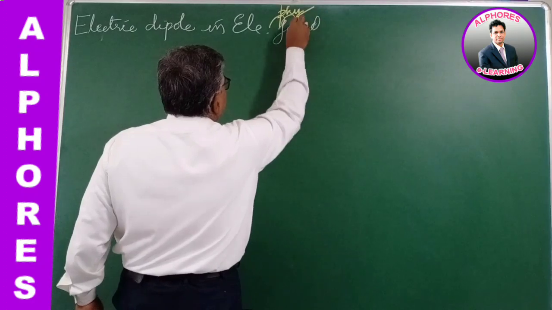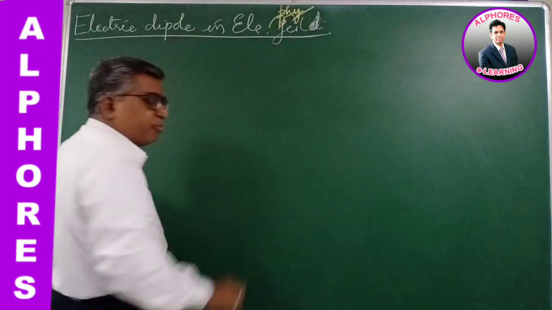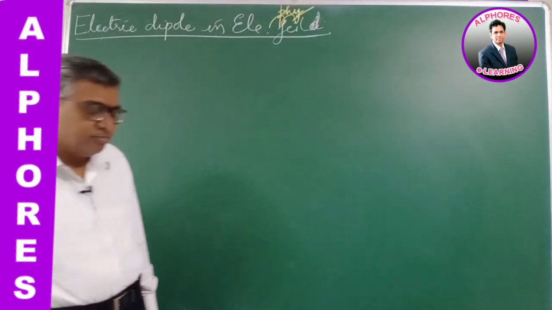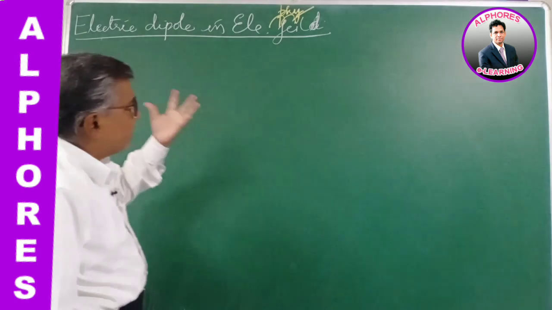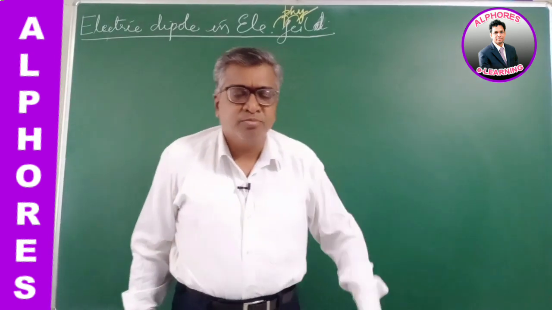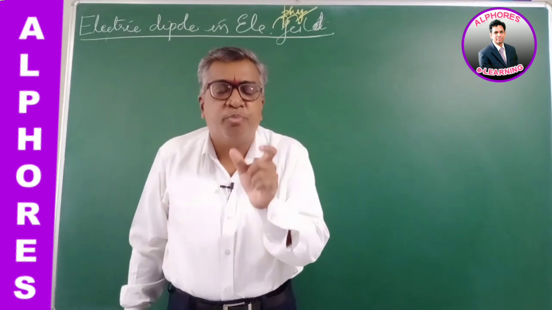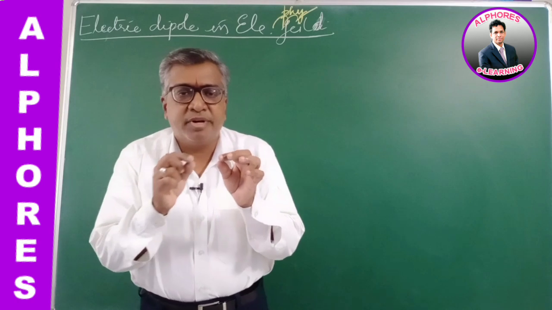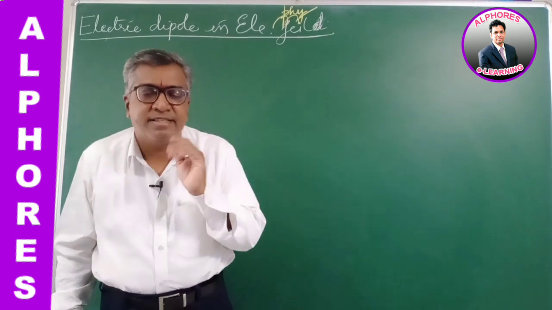So we shall understand the effect of the dipole in the field now. Before going to this, let's learn the things which are required to understand this. An electric dipole, as I was telling you, is a combination of two equal and opposite charges separated by a small and fixed distance, a finite distance.